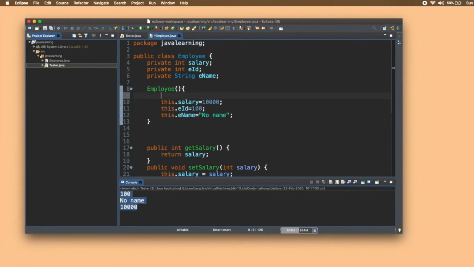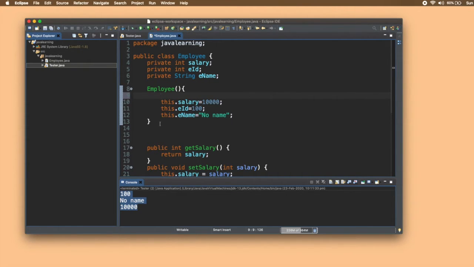Whenever I am creating a new employee object, I want to give it salary as 40,000 maybe for some employee, and EID as 101, and ename as my name. For that, I'll make a parameterized constructor.